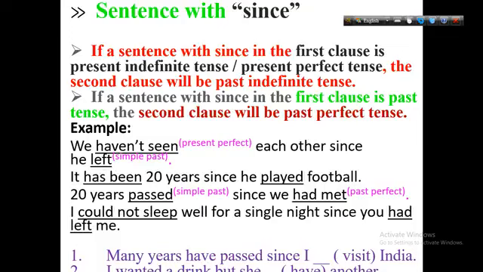So, the sentence with "since" will be past indefinite. It has been 20 years since he played football. If it is present perfect, it may be past indefinite.